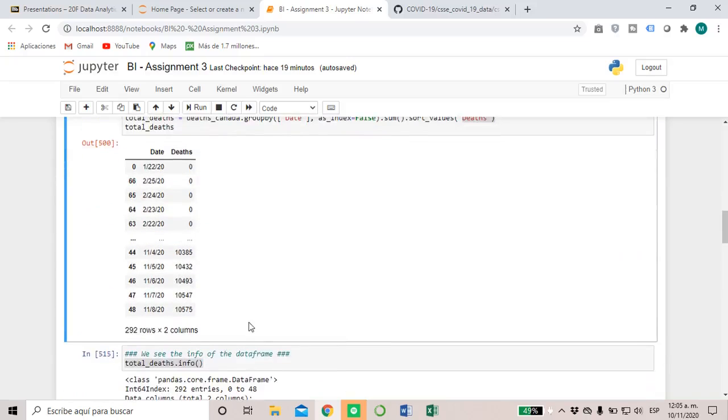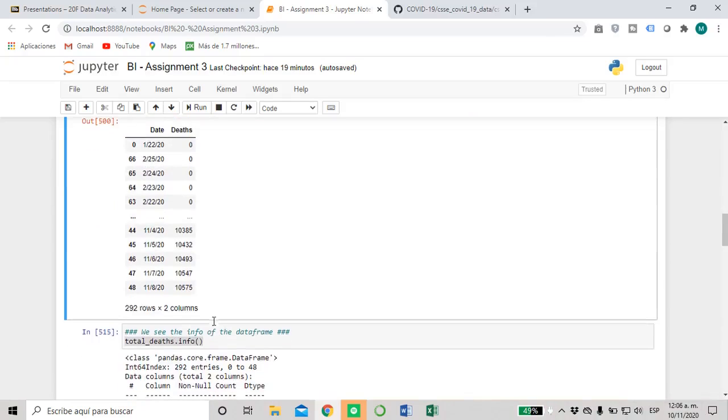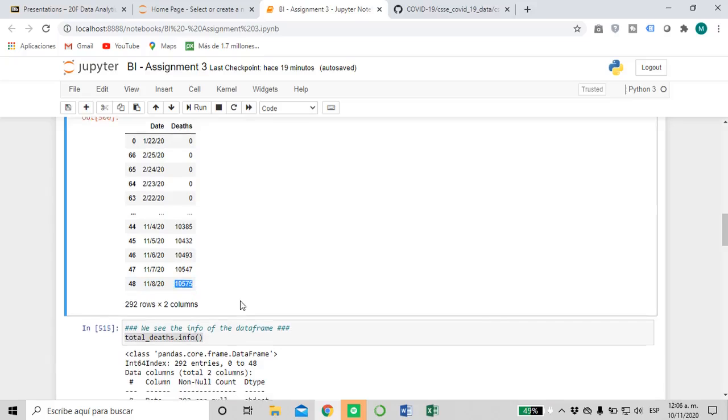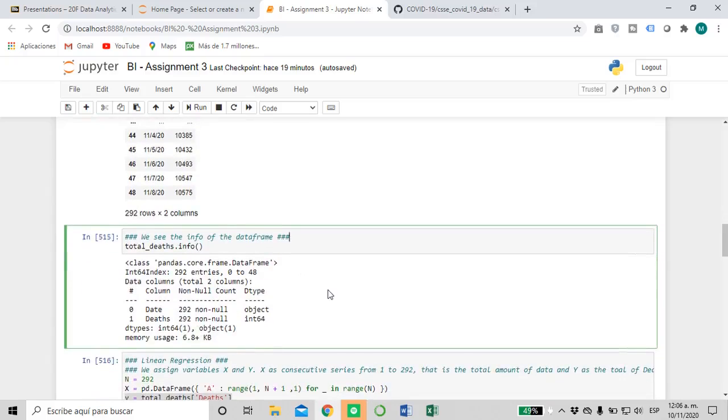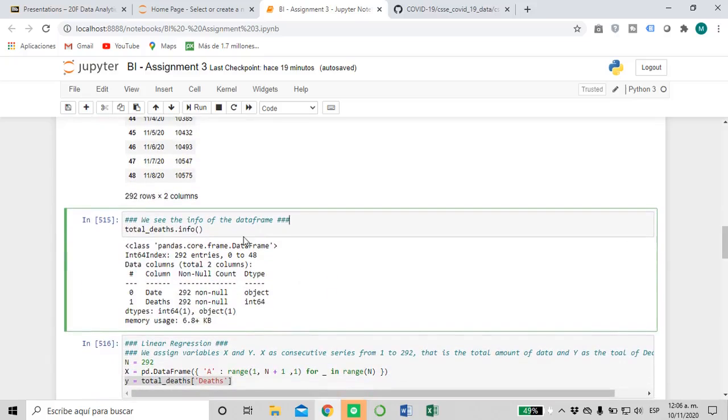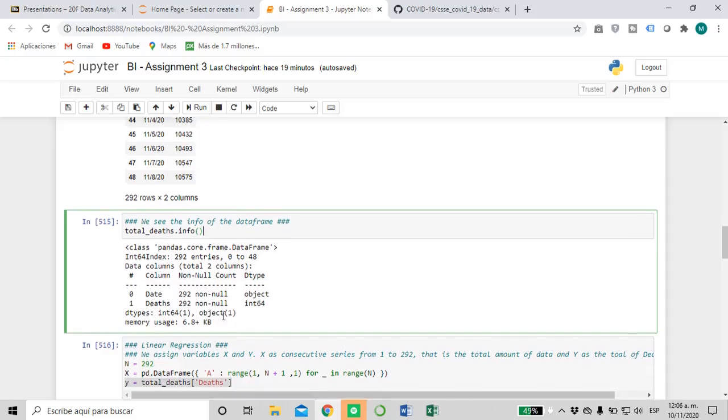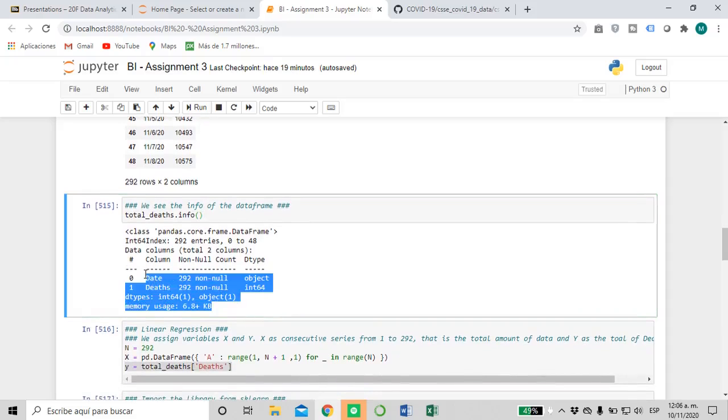Here we have our final data until now. The last day we have is November 8th. Right now is November 10th, so it's up to date. Until now we have 10,575 deaths in Canada because of COVID-19. Here we can see the information of our final data that we're going to use. We only have 2 columns, date and deaths.